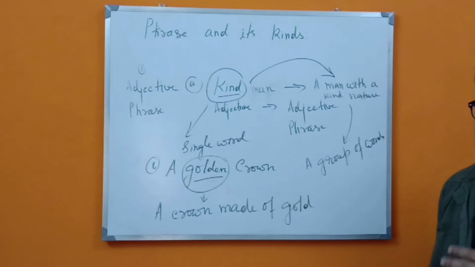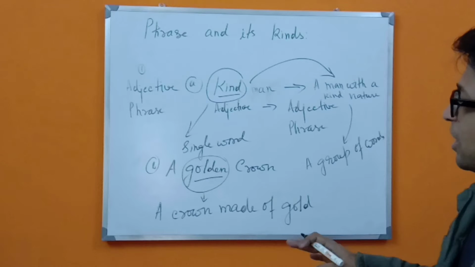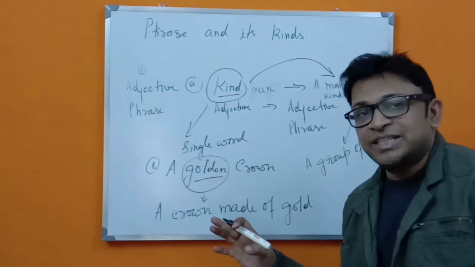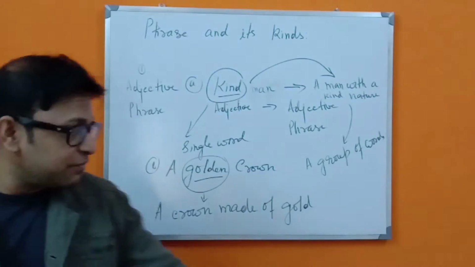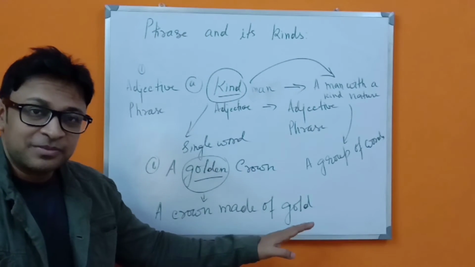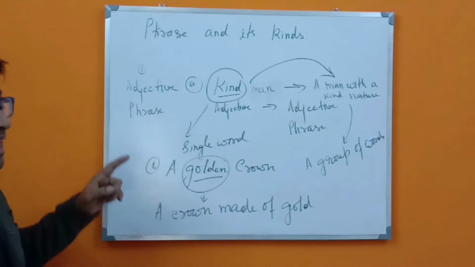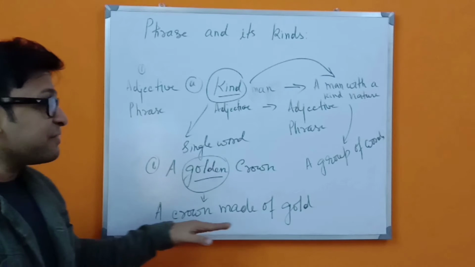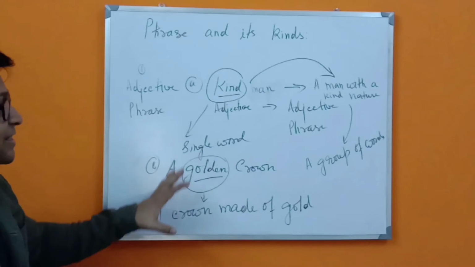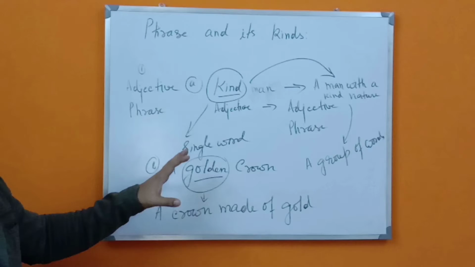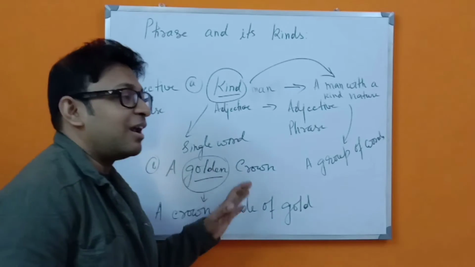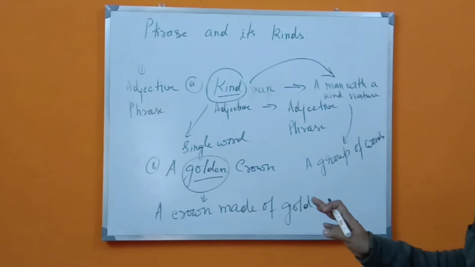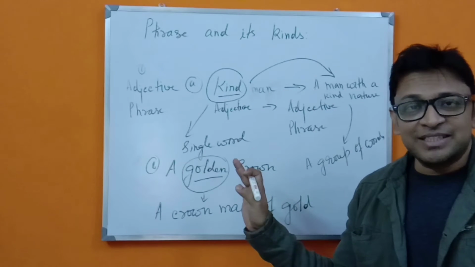So this is the fact that you have to understand. That means a single adjective is now transformed into a group of words, but it shows the same meaning in a sentence, but in a phrase manner. So this is the format or formula for this thing. So you have to learn this with all your concentration and understand this thing.